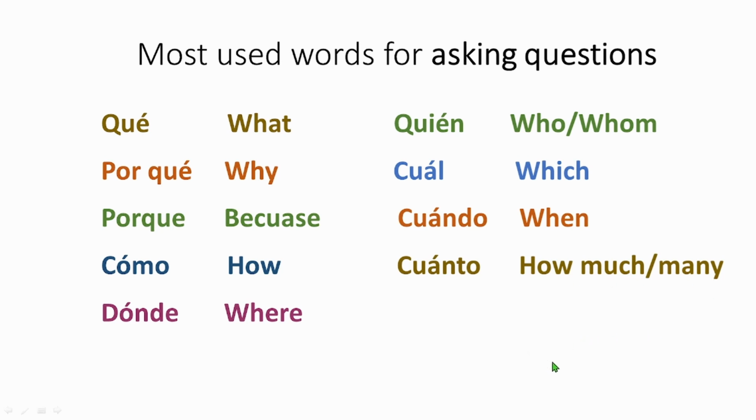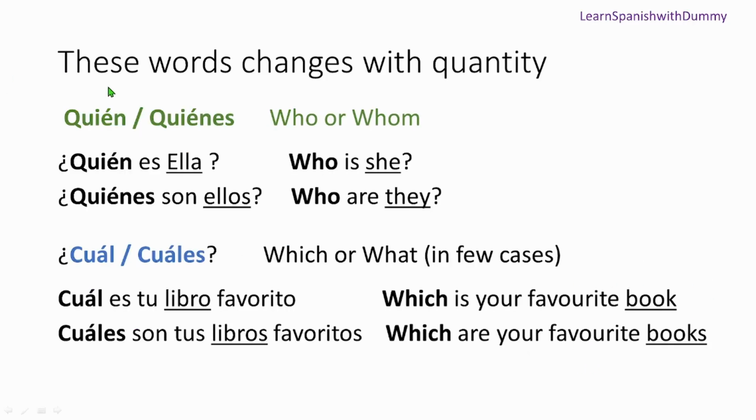Okay? Perfect. Alright, out of some of the words that we just saw, there are words like quién and cuál, right? Quién means who or whom. Cuál is which or what in some few cases. This word changes with the quantity of the noun or pronoun that they are describing. So if you say who is she, then you say quién es ella, right?